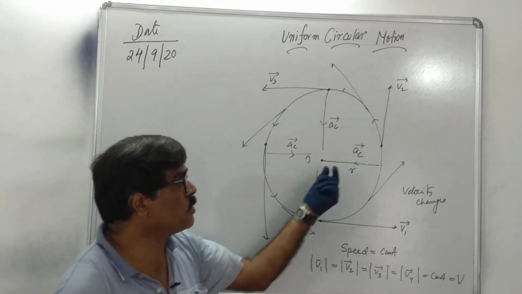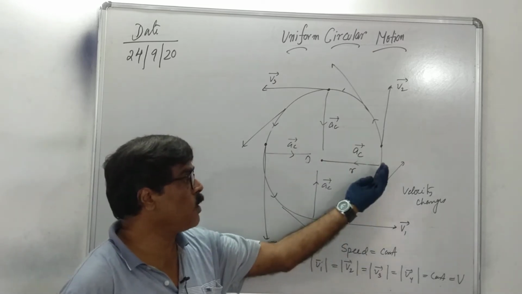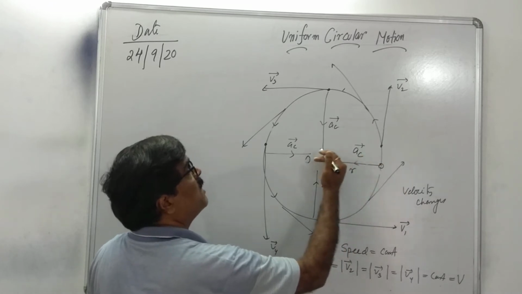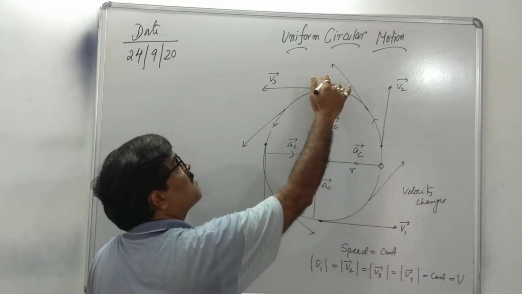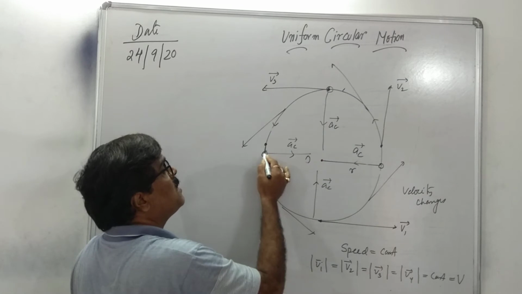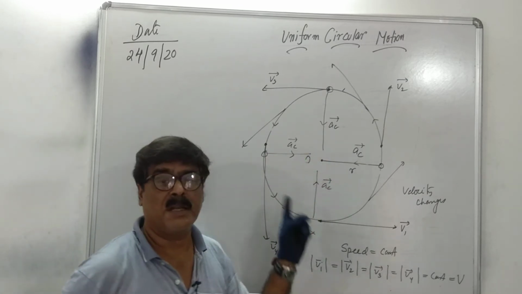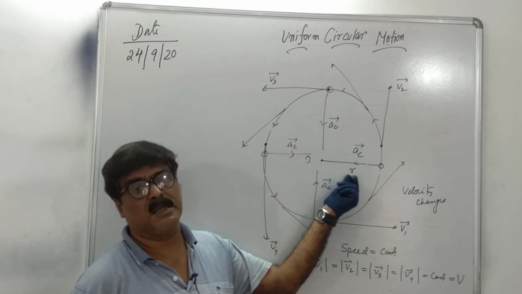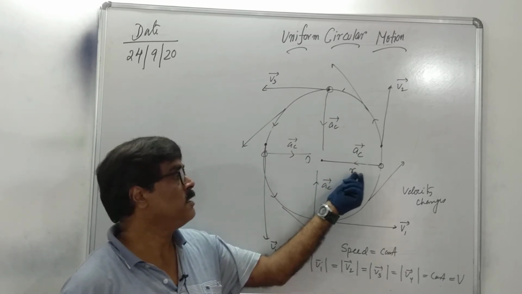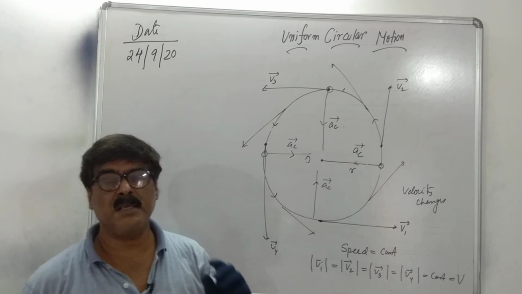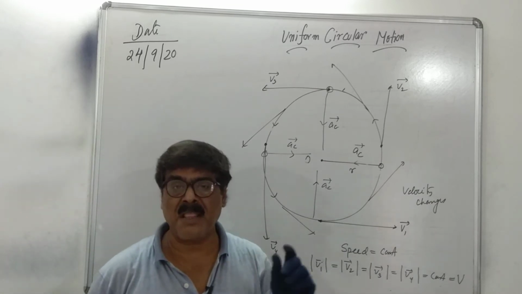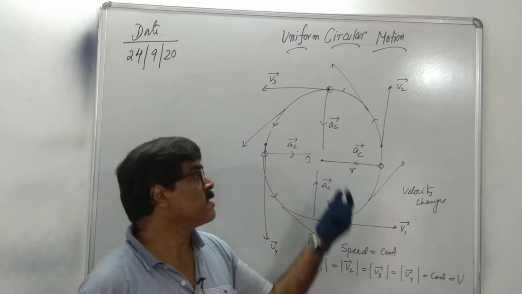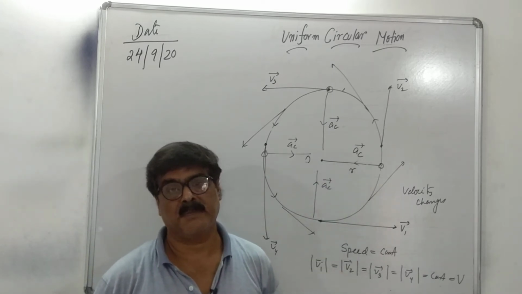And the direction of this acceleration is along the radius. If the body is here, the acceleration is this way. If the body is here, the acceleration is this way. The direction of acceleration is along the radius towards the center. That is center seeking, kendramukhi. That is why this acceleration is known as centripetal acceleration.